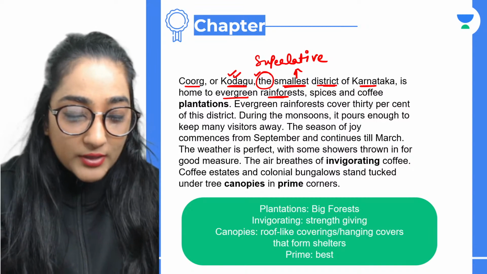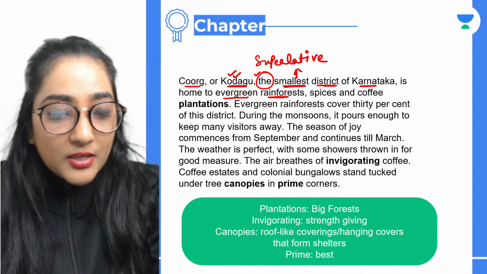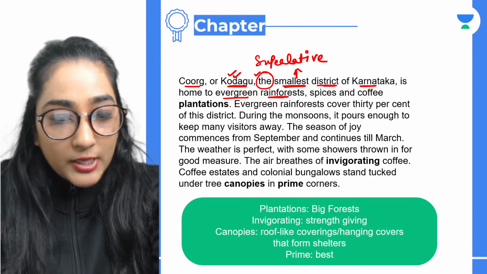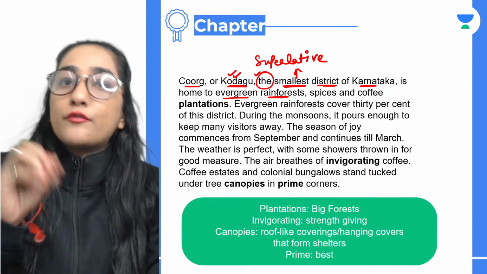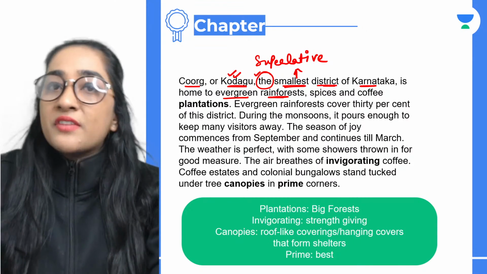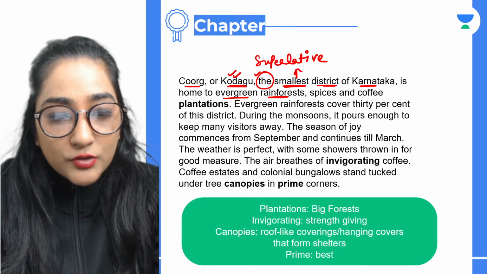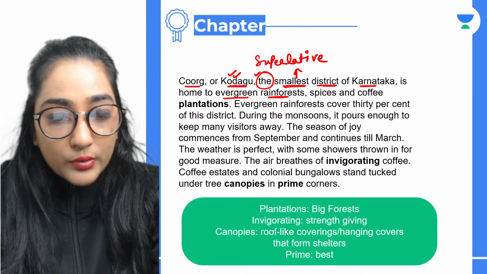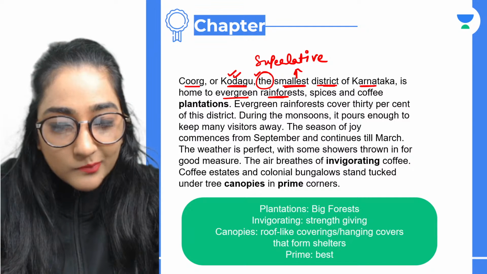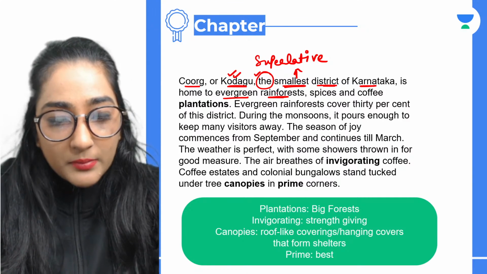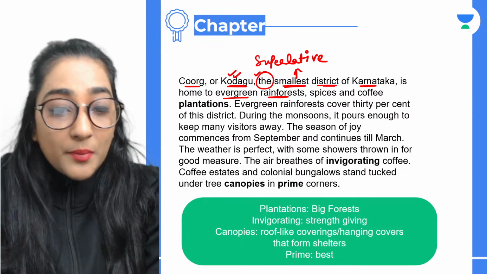What do you mean by rainforest? Can anyone just tell me, guys? You can always find alliteration, that's very right. You can find figures of speech. See, figures of speech are basically for your poems only, but you can find them in any chapters as well. What do you mean by rainforest? Who is going to give me the meaning, please? I want to know the meaning. Meaning, please, guys. We need to know the meanings right from the beginning, okay?